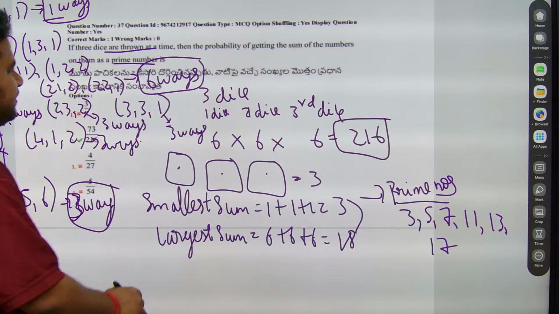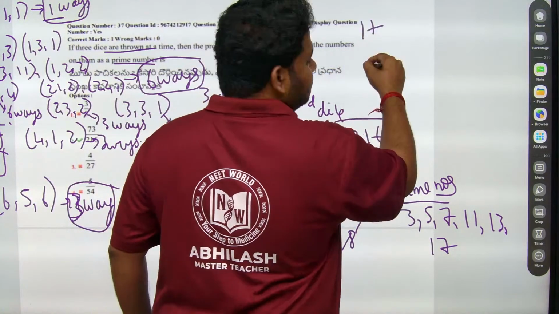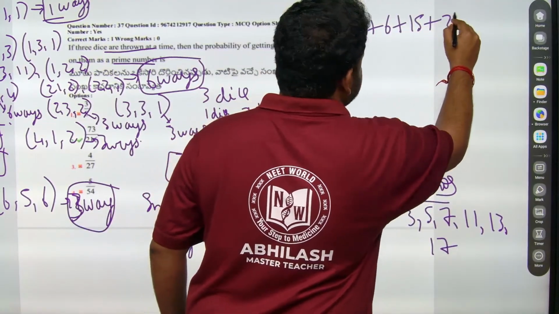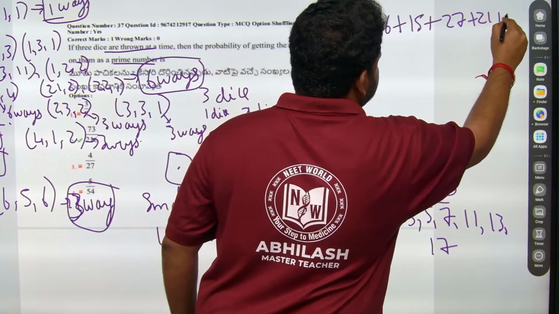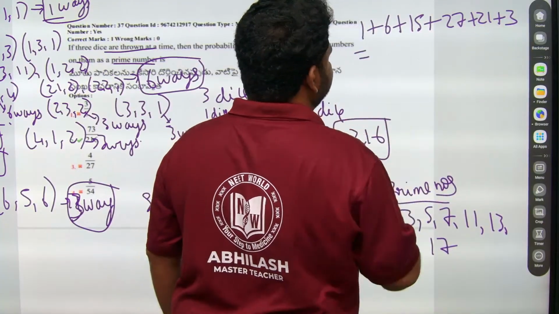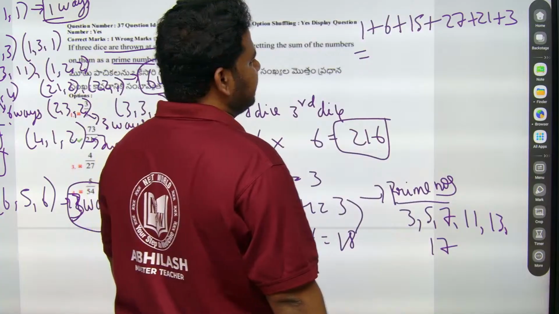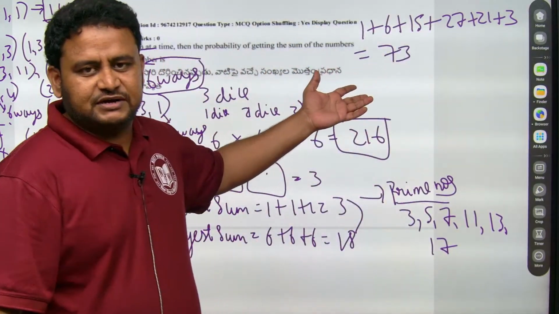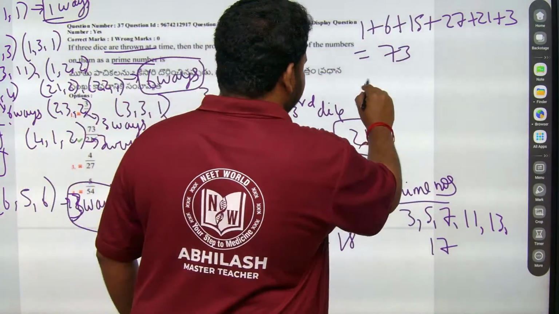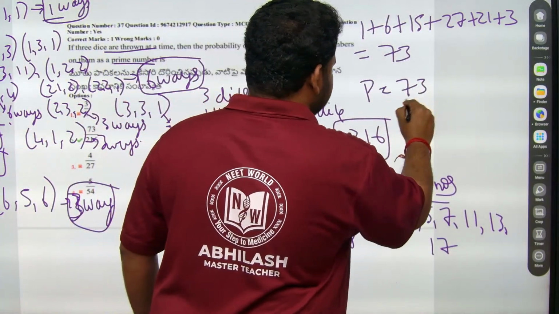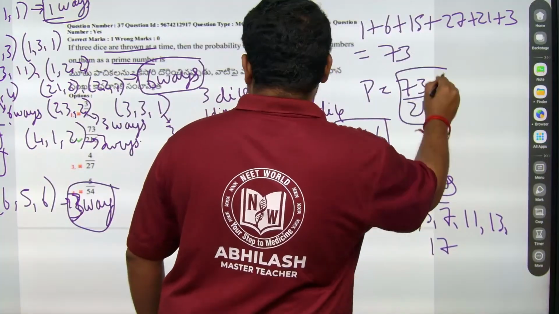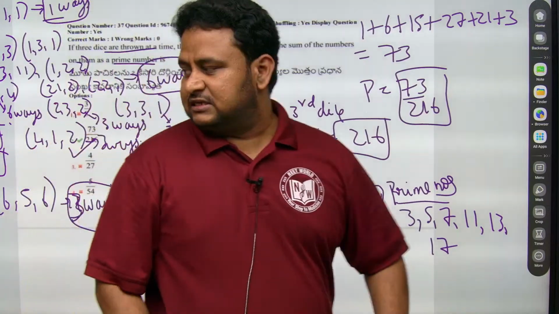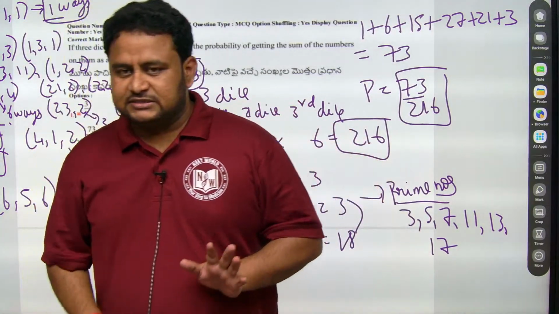So total will become what? I have to add 1 plus 6 plus 15 plus 27 plus 21 plus 3 ways. This gives me 7, 7 plus 15, 15 plus 27 is 42, 49, 70, 73. So I am getting favorable outcomes as 73. So the probability of getting a prime number is 73 by 216, which is option 2. The second option is the right answer, friends.